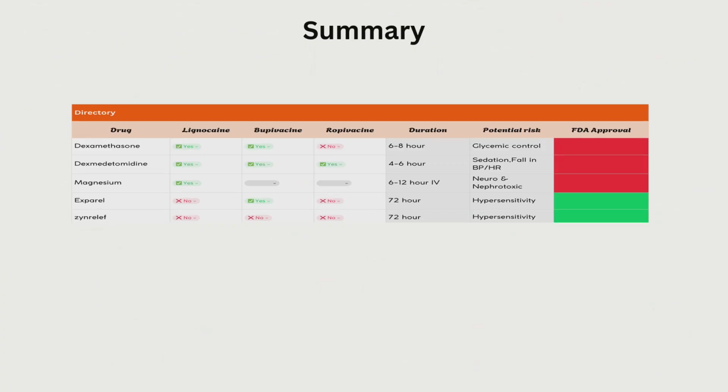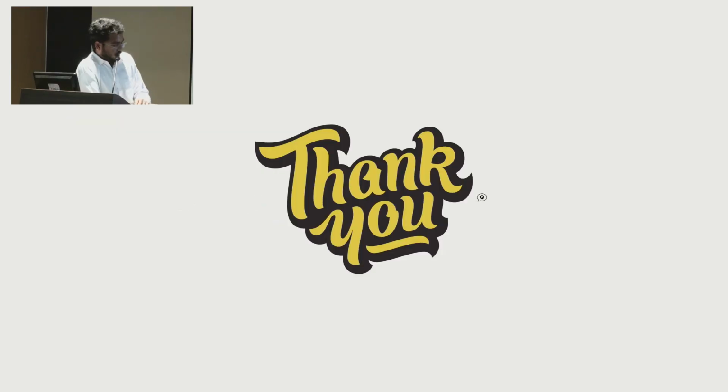So to conclude, only 2 drugs are mainly being used, and that too off-label and non-FDA approved, in order to prolong the duration of analgesia. That is dexamethasone and dexmedetomidine. Dexamethasone extends the duration up to 6 to 8 hours, and dexmedetomidine extends it up to 4 to 6 hours. Dexamethasone is not compatible with ropivacaine, whereas dexmedetomidine is compatible with most of the drugs.